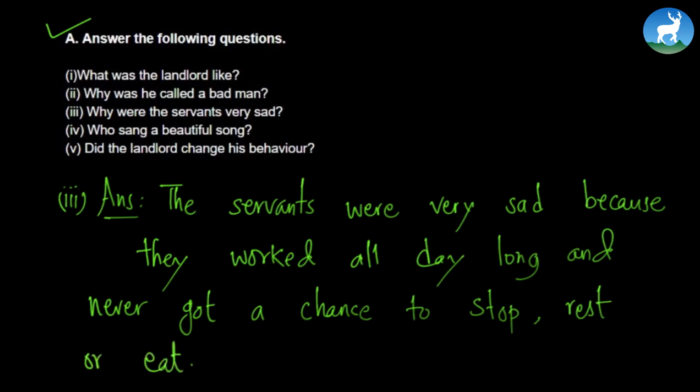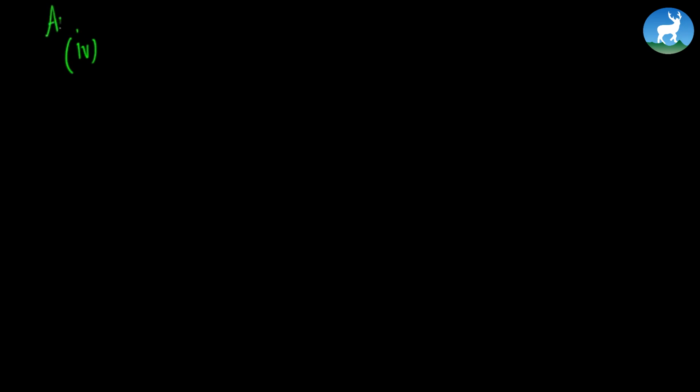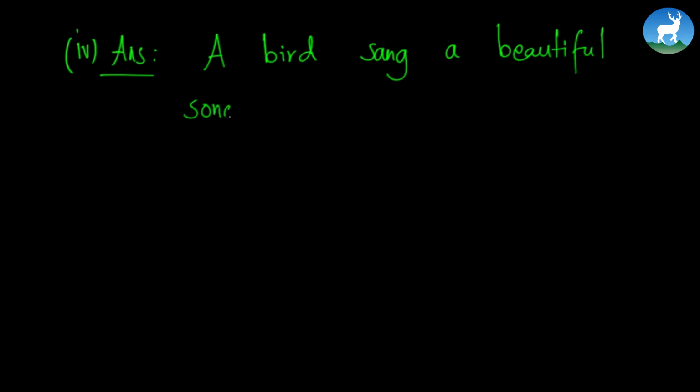So that's why they were very sad. Now let's go to the fourth question. Who sang a beautiful song? The answer is, a bird sang a beautiful song.